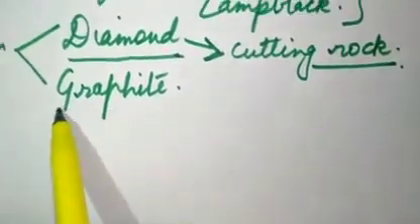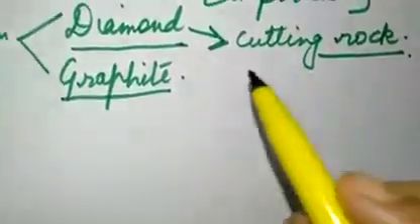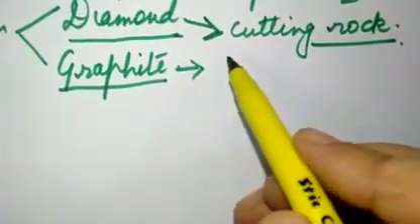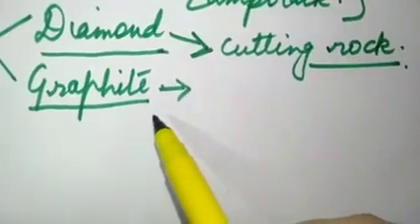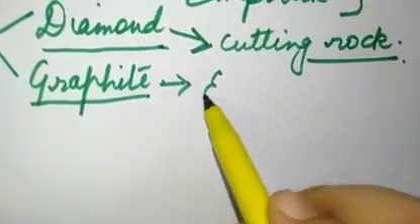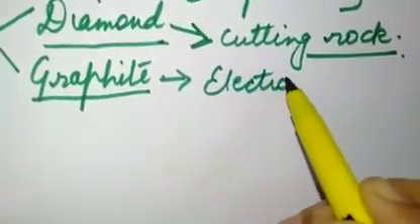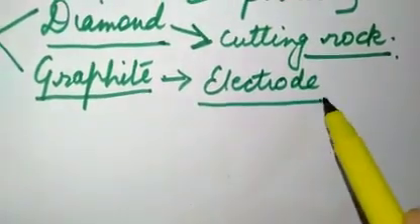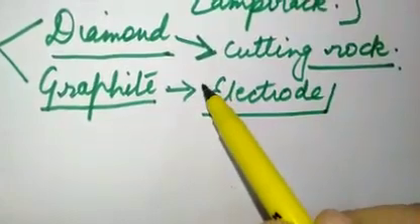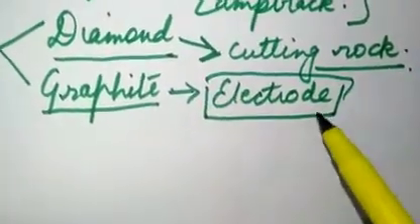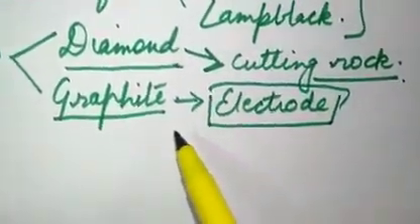Then graphite, we have already read that graphite is a very good conductor of electricity. Graphite is the only non-metal which is a good conductor of electricity. So it is used for making of electrodes. I hope everybody knows what is electrode, positive electrode and negative electrode, which are used in the cells or batteries. Those electrodes are made up of graphite.